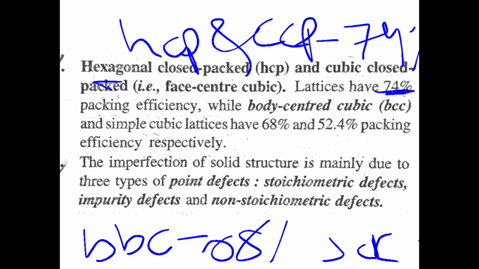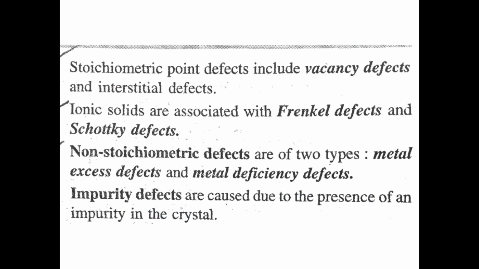Now, the imperfection of solid structure. Every solid structure has some imperfections. That imperfection of solids is due to 3 point defects. What are the 3 point defects? Stoichiometric, impurity, and non-stoichiometric. Next, what is stoichiometric? Stoichiometric point defects include vacancy defect and interstitial defect.